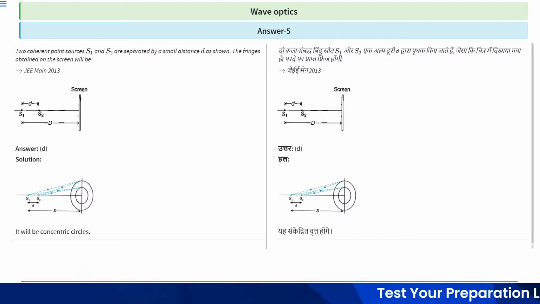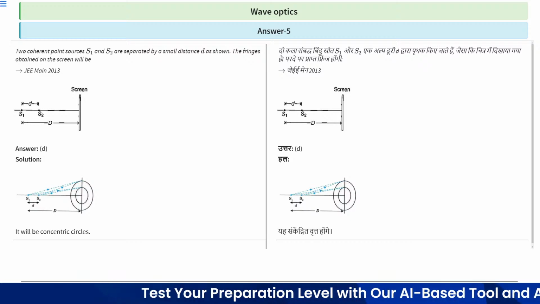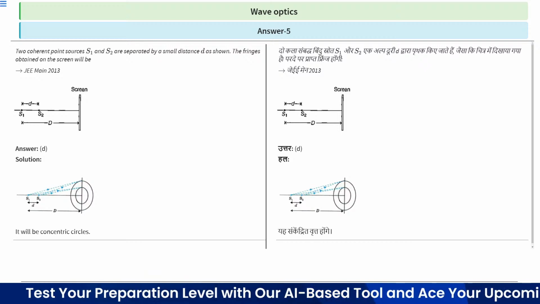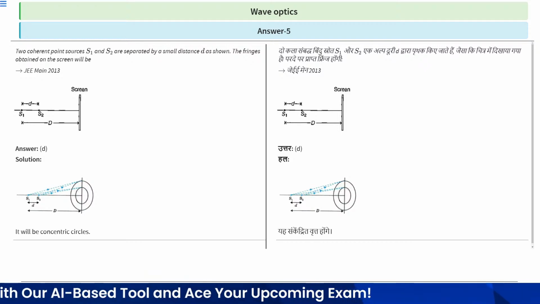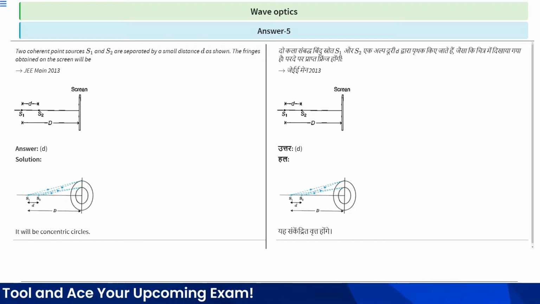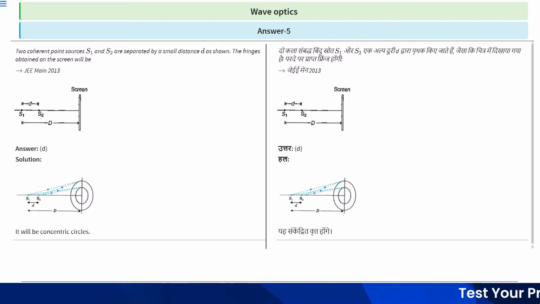So suppose there are two sources S1 and S2, and the light waves are incident at this point, and the waves from the second source meet up at this point.